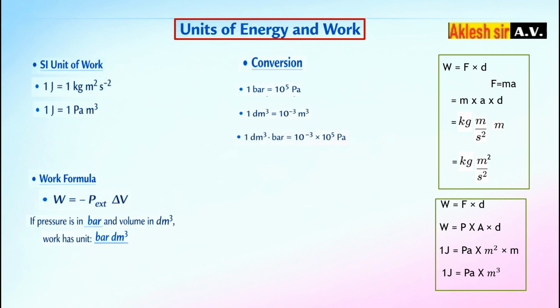Therefore, 1 decimeter cube bar is equal to 10 to the power minus 3 meter cube multiplied by 10 to the power 5 Pascal. When we multiply these values, we get 10 to the power 2, which equals 100. So finally, 1 decimeter cube bar is equal to 100 joule.